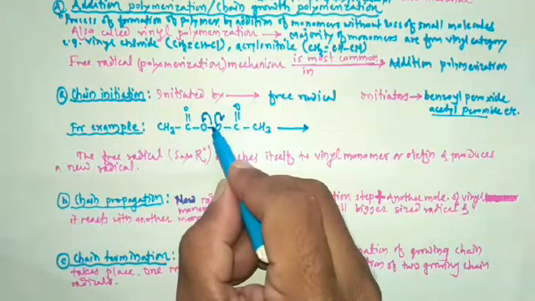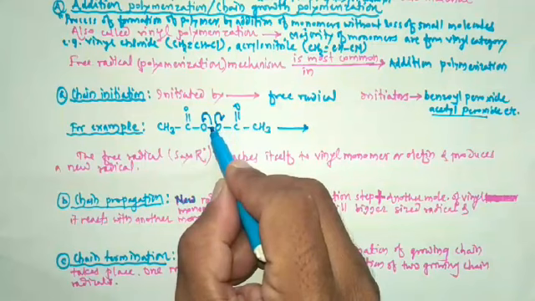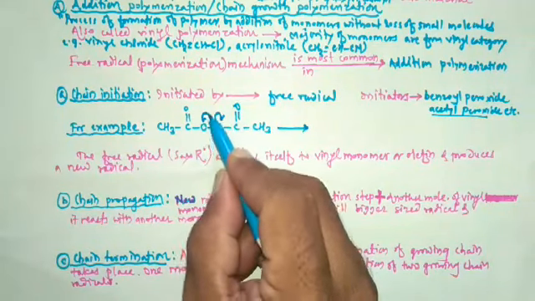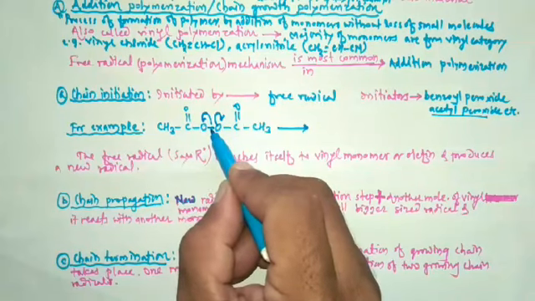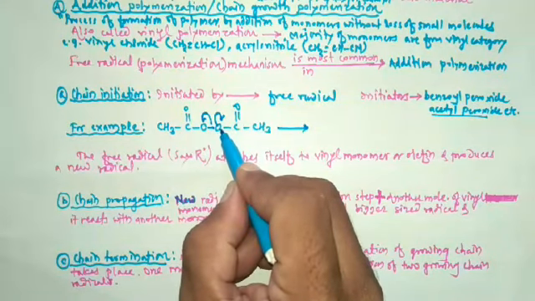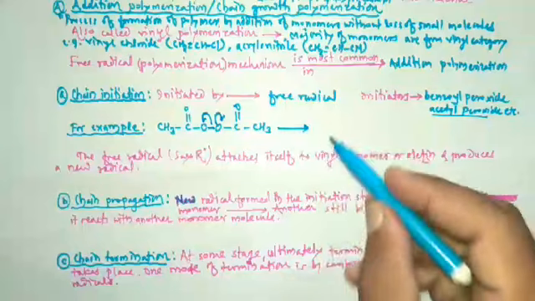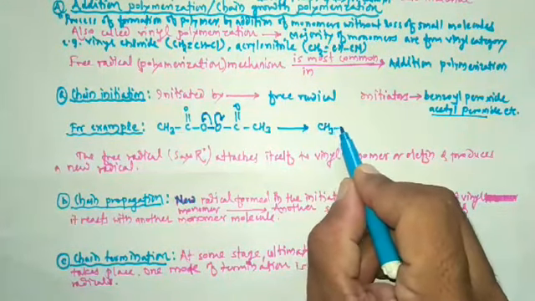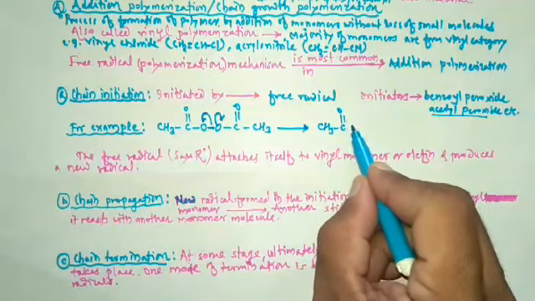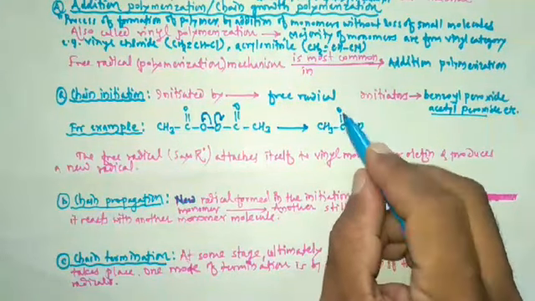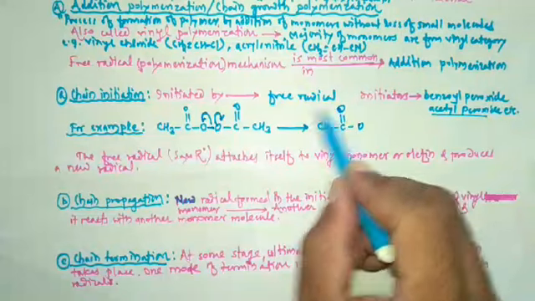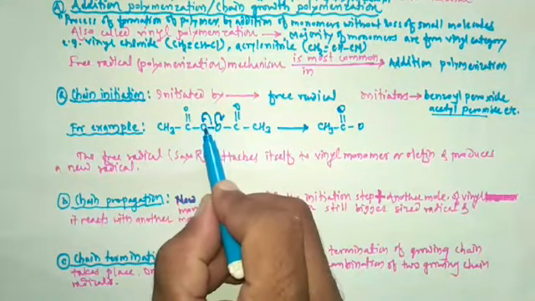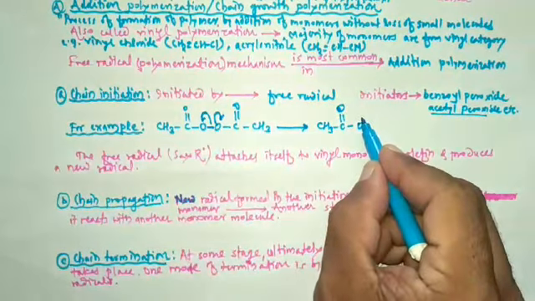Thus the species formed is CH3, C double bond O, then O, and here one electron is coming from this bond.